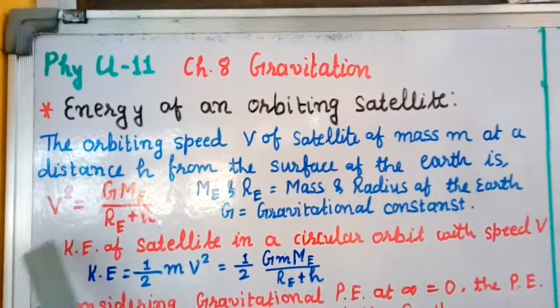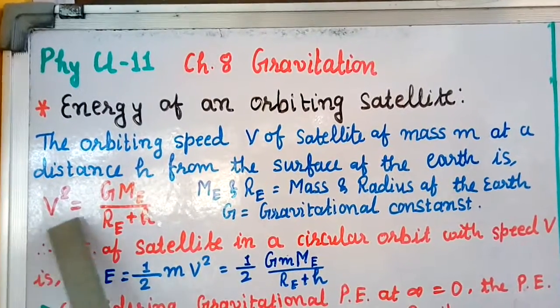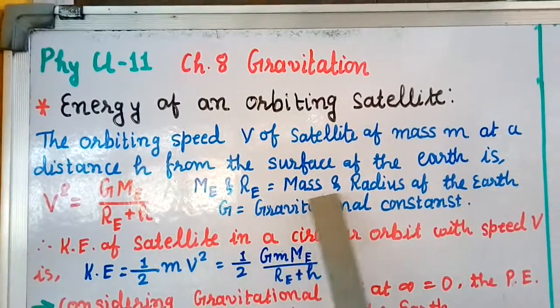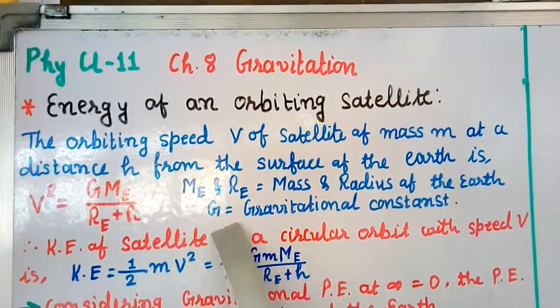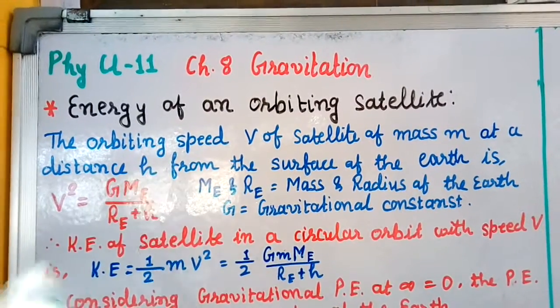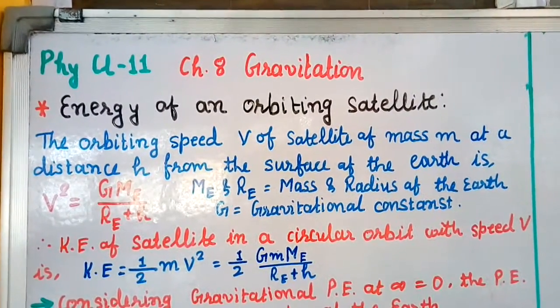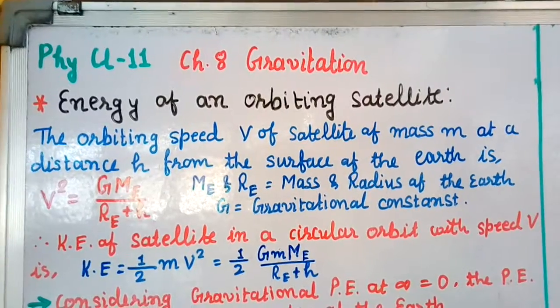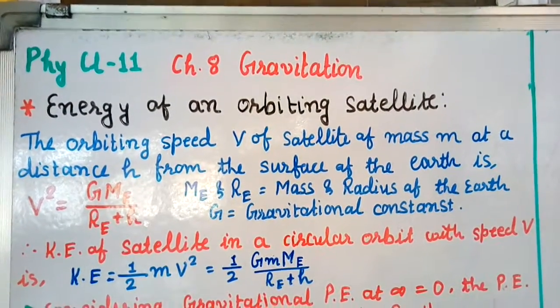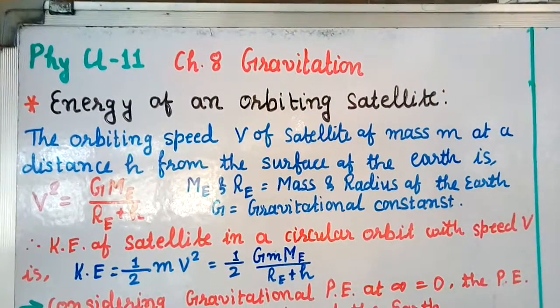So I require the velocity here: v square is equal to G Me by Re plus h, where Me and Re are the mass and radius of the earth, G is the gravitational constant, and h is the distance of the satellite from the surface of the earth. Now we know the kinetic energy is given as half m v square, so we shall use that and write the kinetic energy.